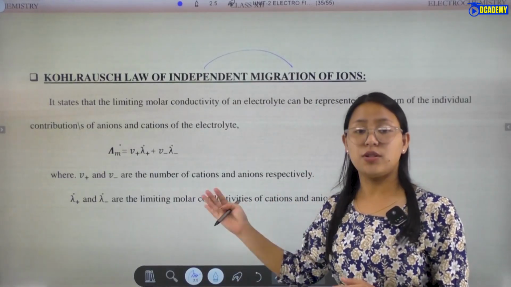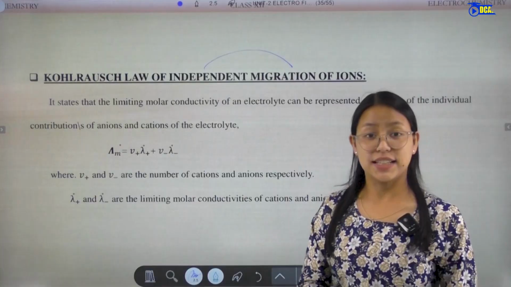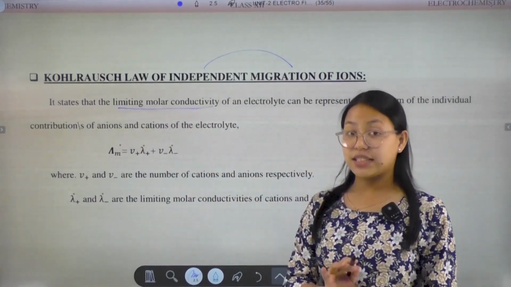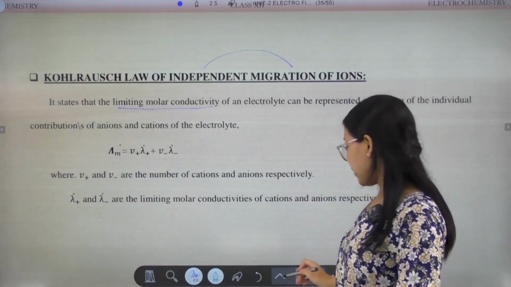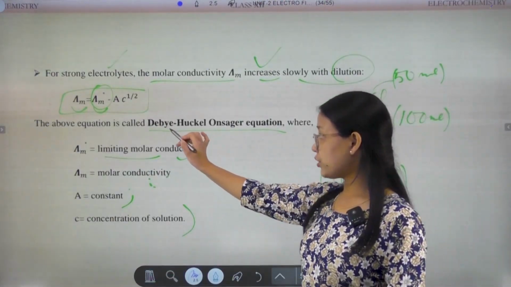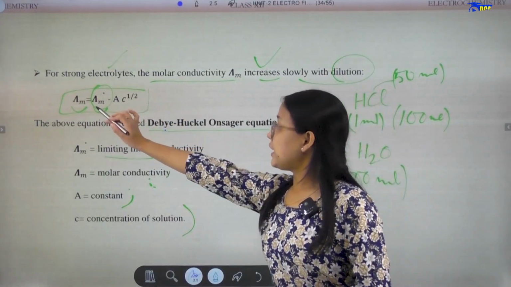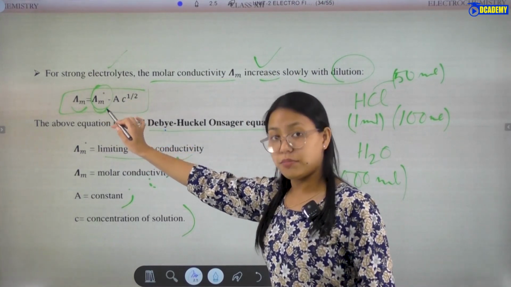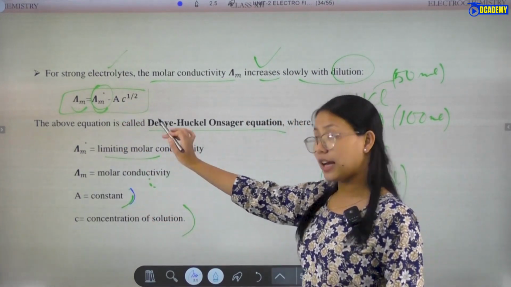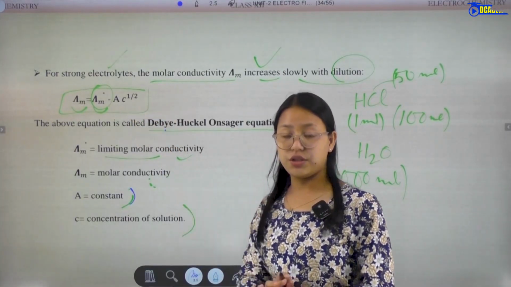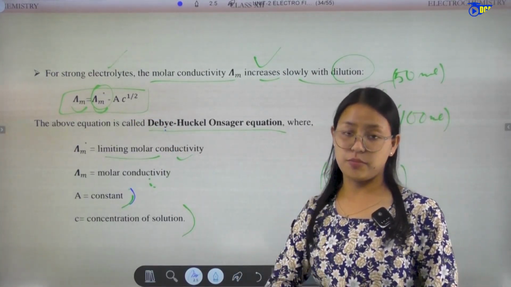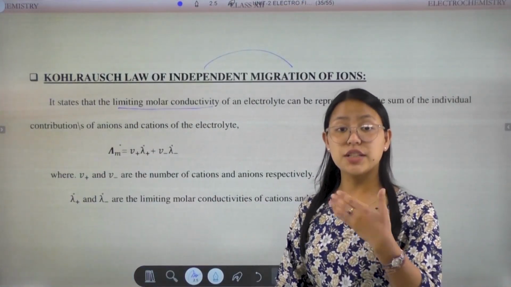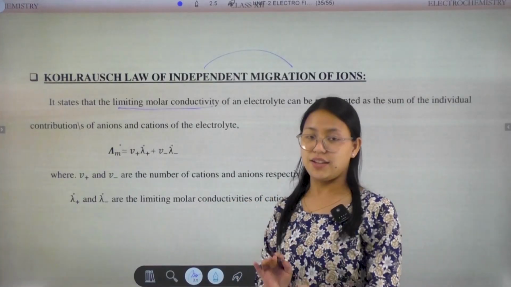So what does this Kohlrausch law state to us? Let's see here. It states that the limiting molar conductivity. In the previous slide we already saw that according to the Debye-Hückel-Onsager equation, the molar conductivity is given by limiting molar conductivity minus A, which is a constant, times root over concentration. The concentration term is raised to the power half, that is root over concentration. So here we introduced the limiting molar conductivity term.